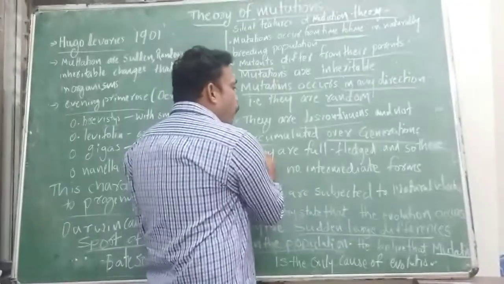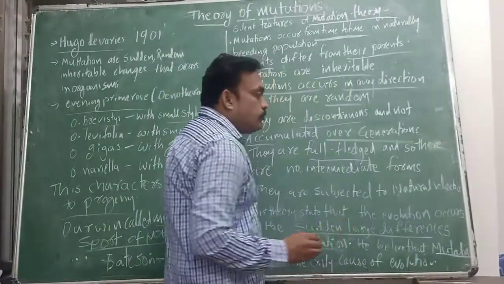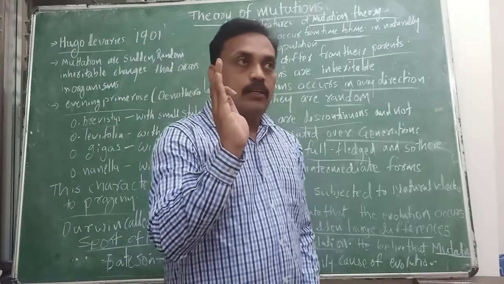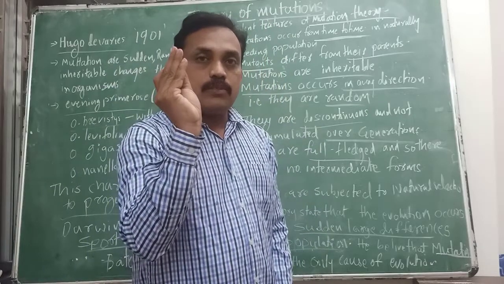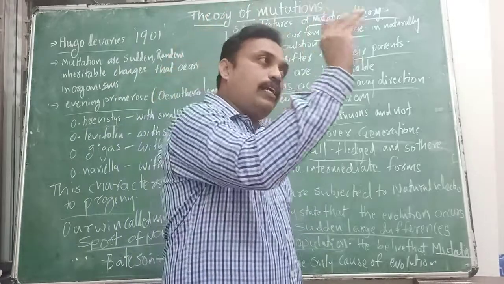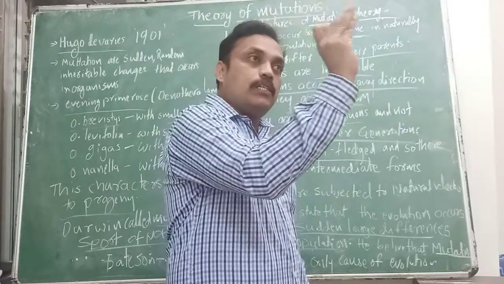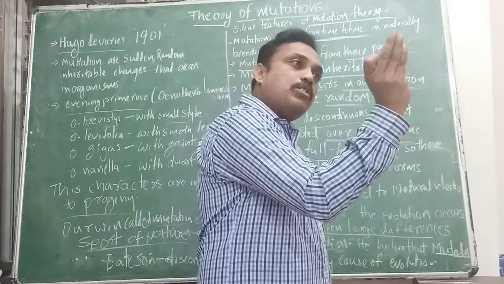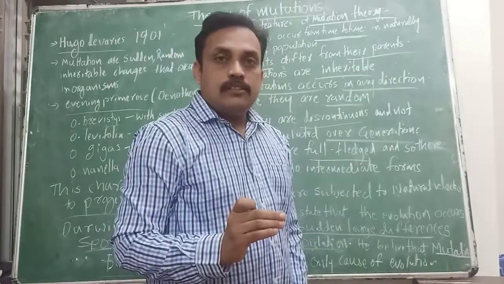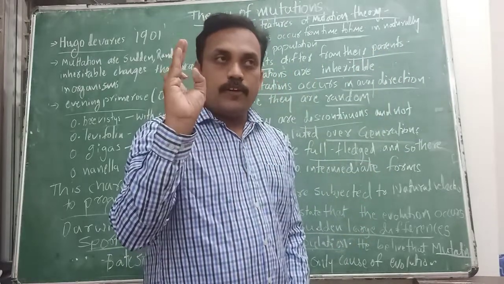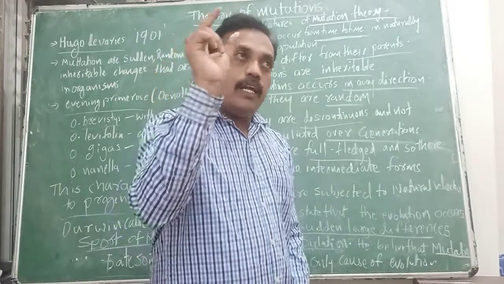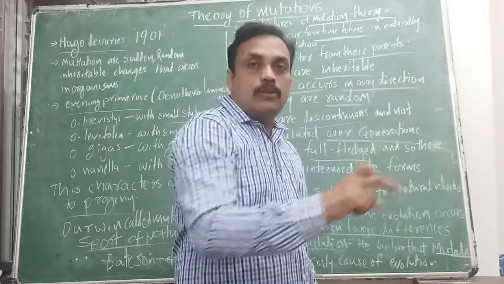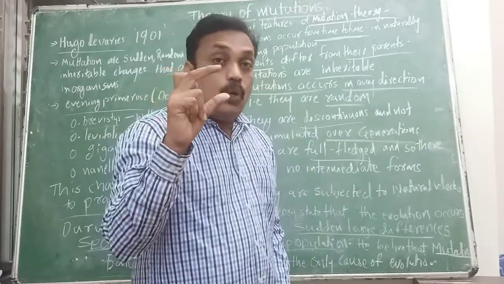They are full-fledged. What is the meaning of full-fledged? Whatever mutation occurs, for example, smooth leaves, their babies, the mutant progeny, are also born with the same smooth leaves. For example, a 5 centimeter leaf is again born as a 5 centimeter leaf only. There is no intermediate.